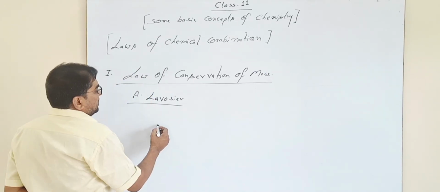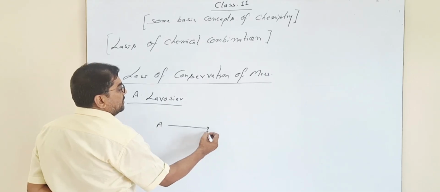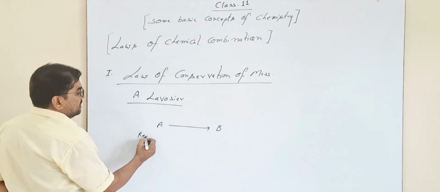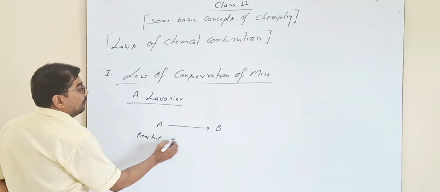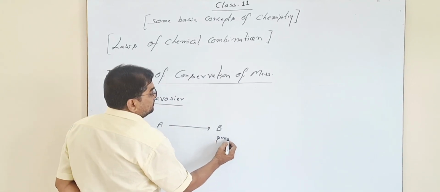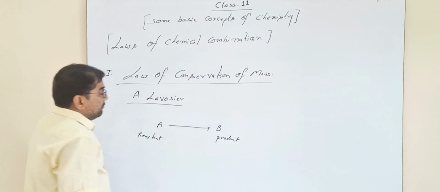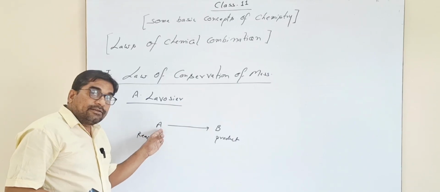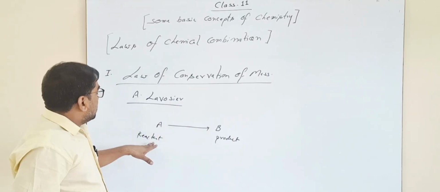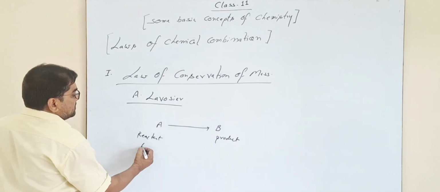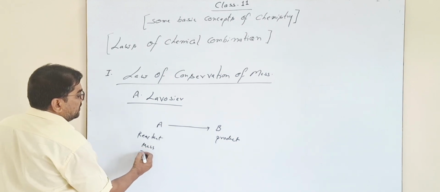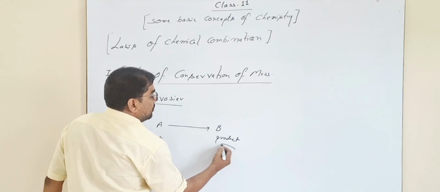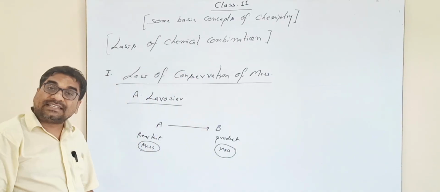Let's consider one hypothetical equation: A converts into product B. Here A is the reactant while B is the product. When a chemical change is carried out in which A converts into B, then the overall mass before the reaction will be equal to the mass of the product after completion of the reaction.